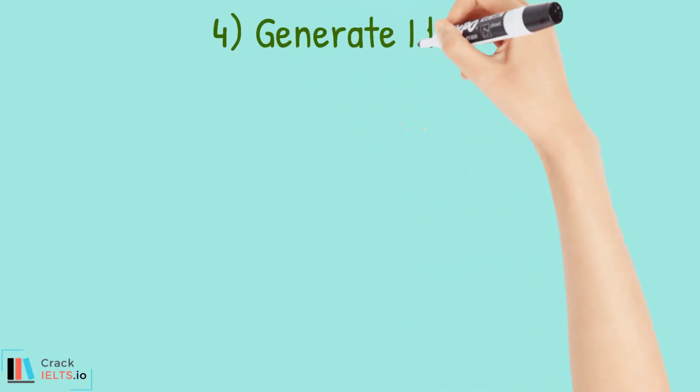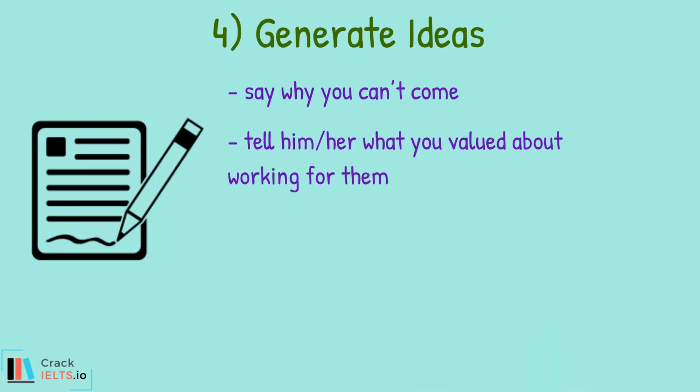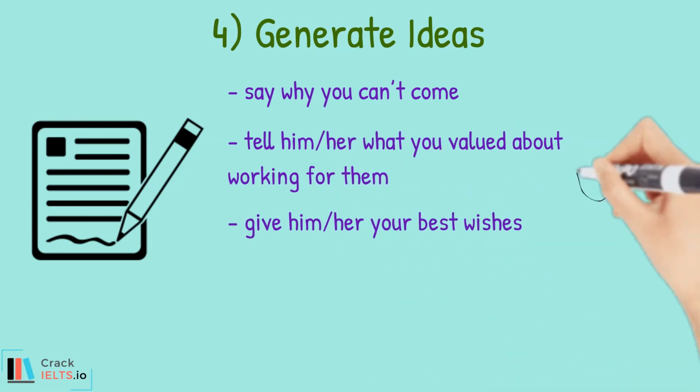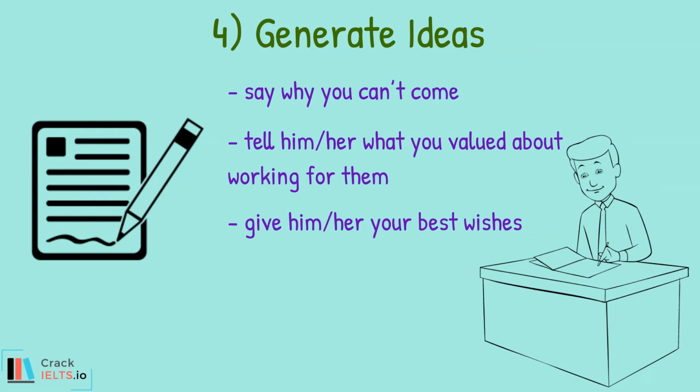Next, you need to generate ideas. Finally, we must think up some ideas related to each bullet point. If we do this before we start writing, we'll know what we are going to say and won't need to keep stopping to think about the next idea. With only 150 words to write, you won't need many ideas. Just make sure that you write about each bullet point and develop each idea fully.